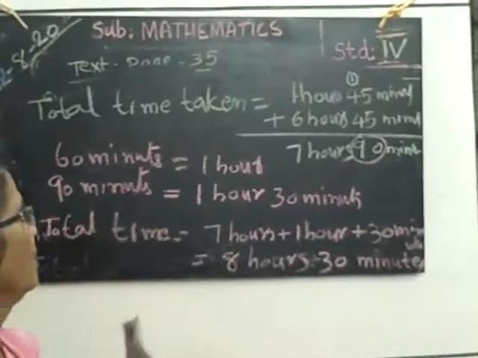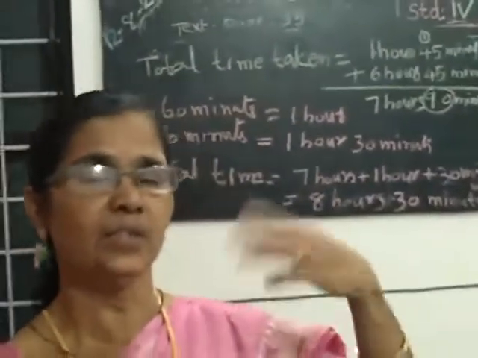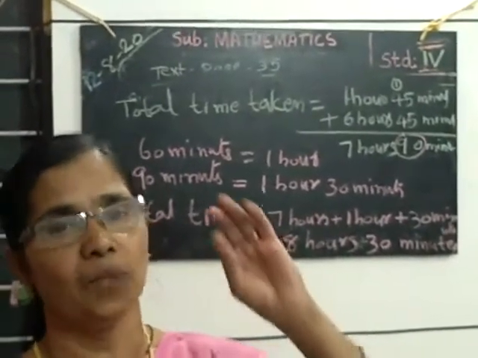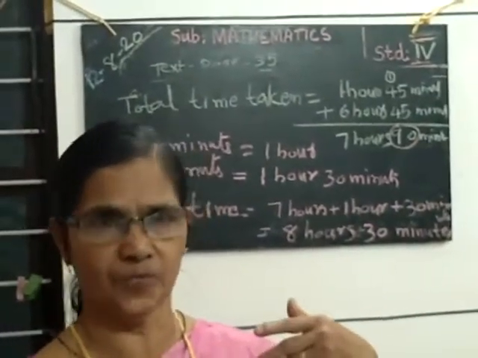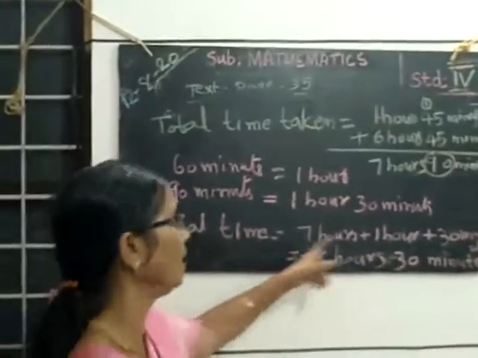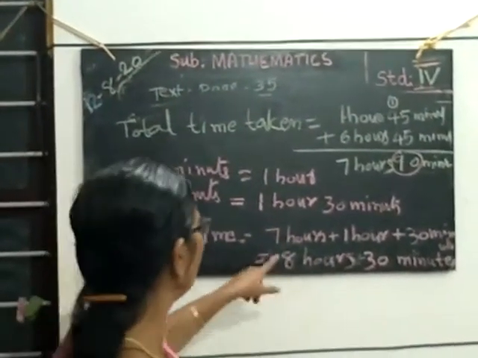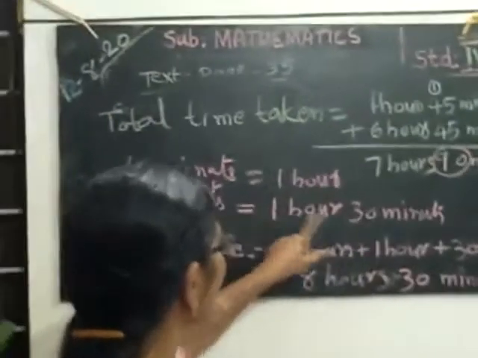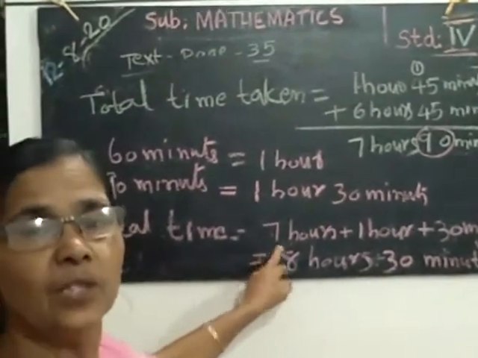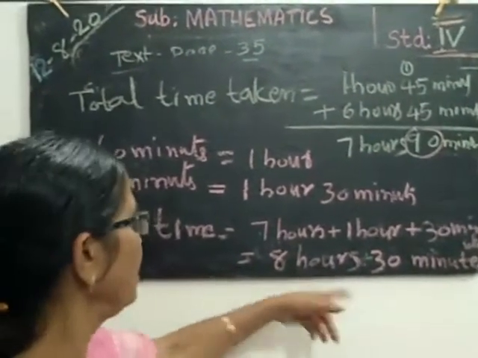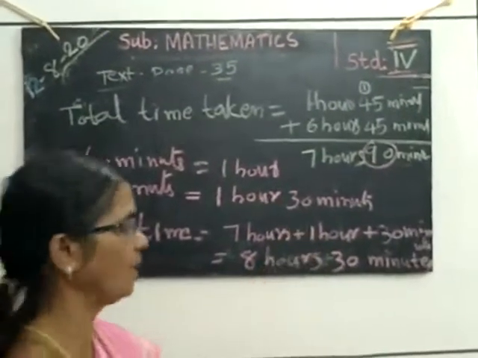Did you get it? We converted the 90 minutes into 1 hour. We took 60 minutes and made it 1 hour. Then 30 minutes are left. Then we add that 1 hour 30 minutes to 7 hours. This 1 hour 30 minutes we added to this total number 7 hours. Then we got 8 hours 30 minutes. 7 plus 1, 8.